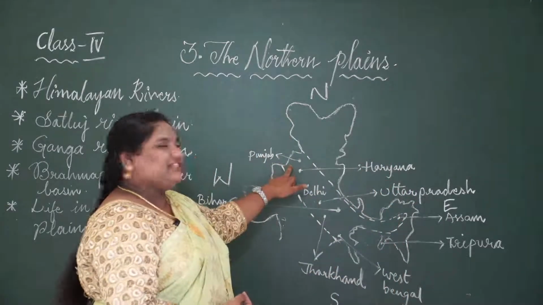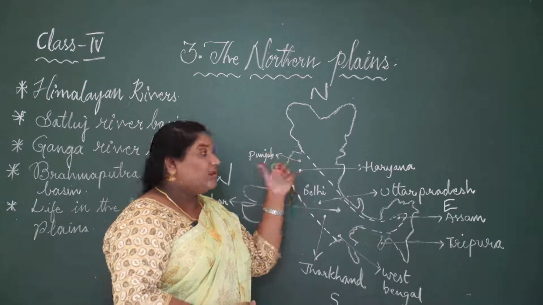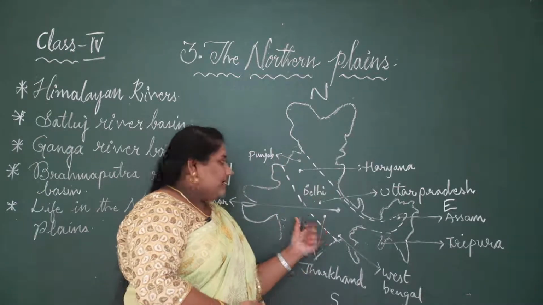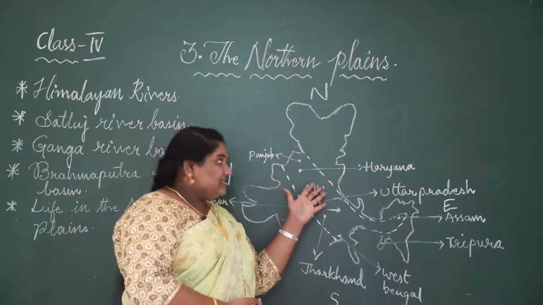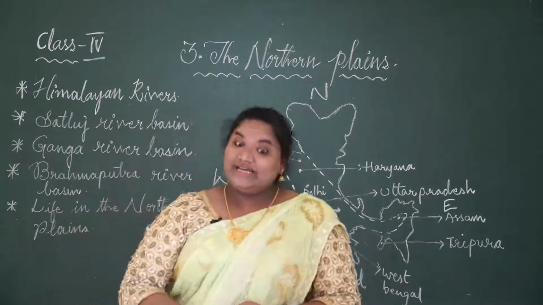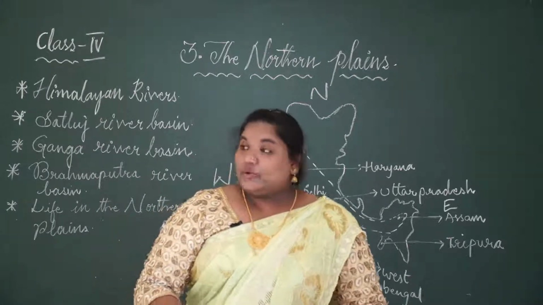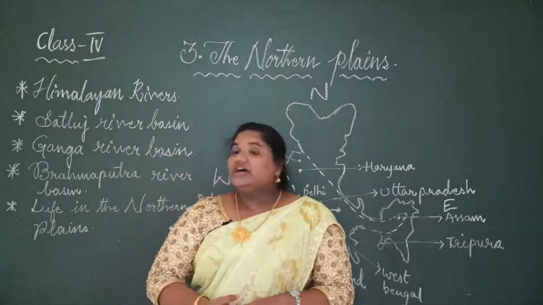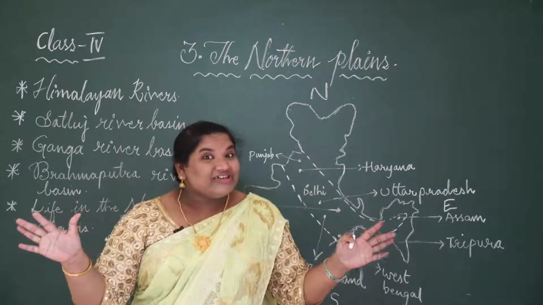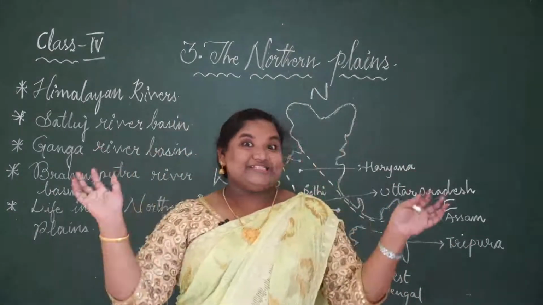So from this state it starts in the west. Here in Punjab we have a famous place. What is that? Amritsar. Like that, and Lucknow, then Patna in Bihar, and Varanasi, many holy places and many tourist places we can see in the northern plains. We will learn in detail further. Okay, so in these northern plains, what are we going to learn? We have learned that the Himalayan ranges are full of snow. Very good. Throughout the year, they are covered with snow.